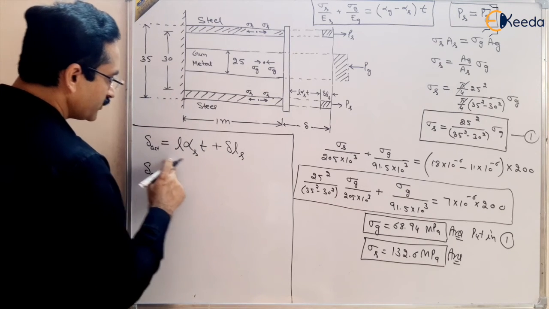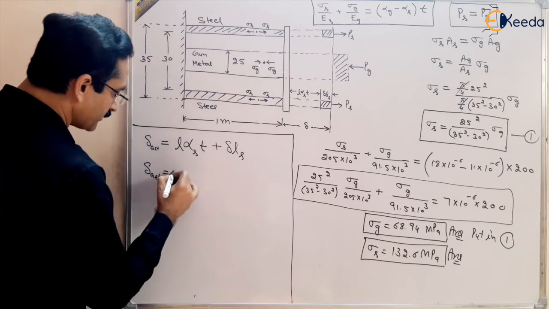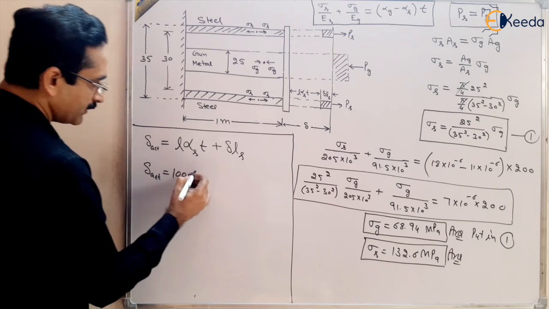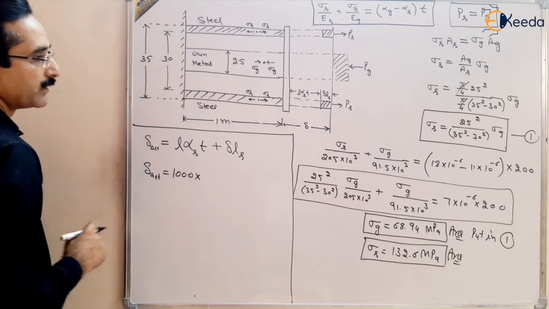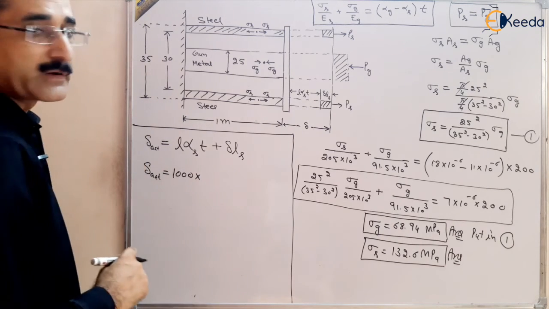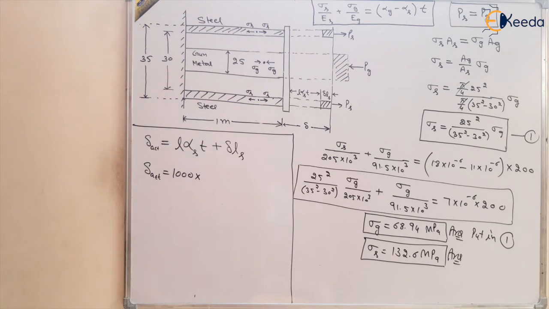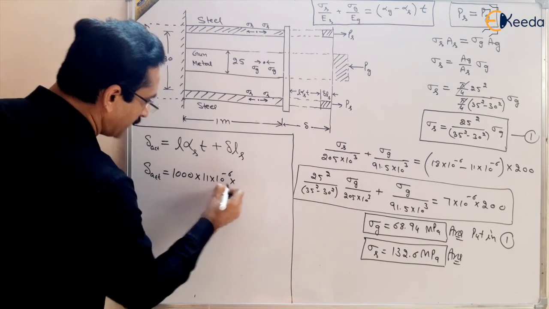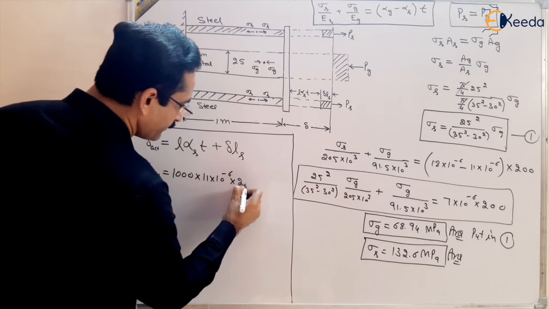If we use millimeter, the answer will come in millimeter. So 1 meter is 1000 millimeter, multiplied by alpha of steel, which was given as 11 times 10 to the power minus 6, multiplied by the temperature rise, which is 200.